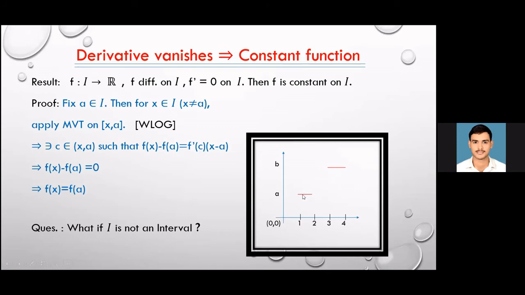Here the derivative is 0. Clear? Everyone is fine with that. So f dash is 0. But f is not constant, because for the definition of a constant function we need the value at every point to be equal to the value at any other point, f of x and f of y equal for any x, y. Here, if we take 1.5 and 3.5, the values are not equal, so f is not constant.